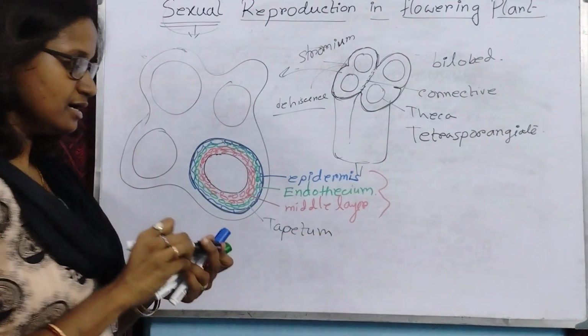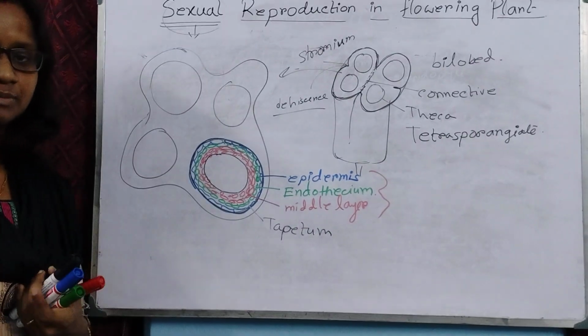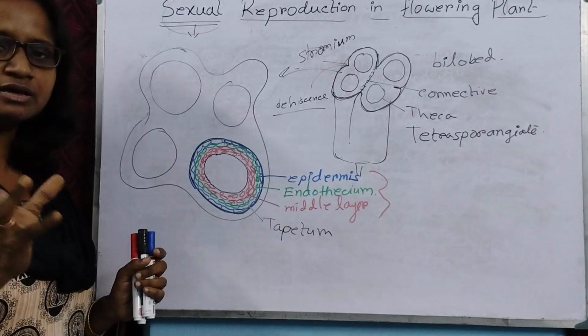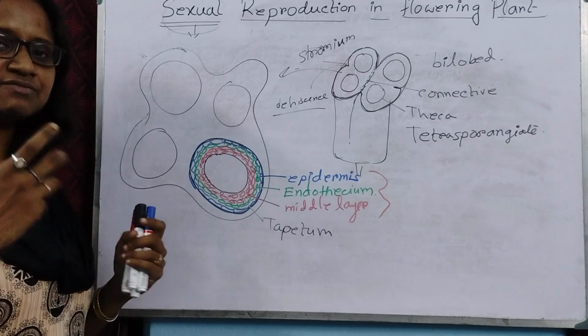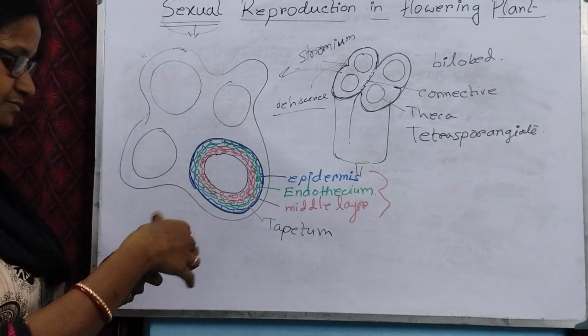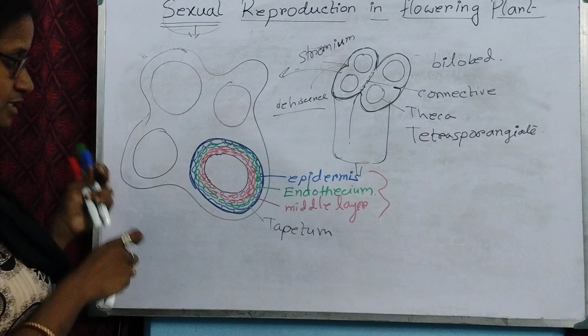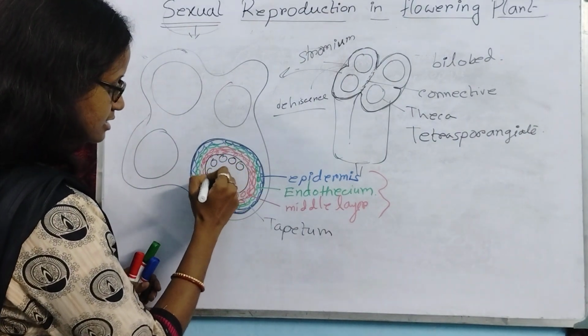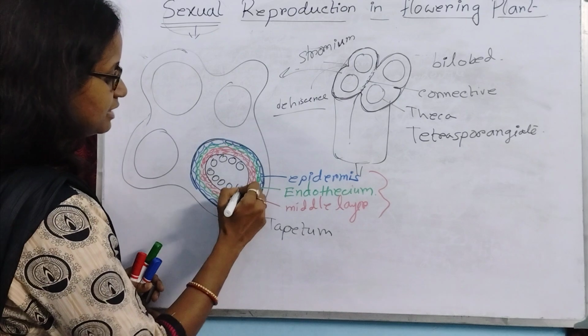Tapetum is the outermost layer around the pollen mother cells, because inside the tapetum there are many parenchyma cells that behave as single cells.